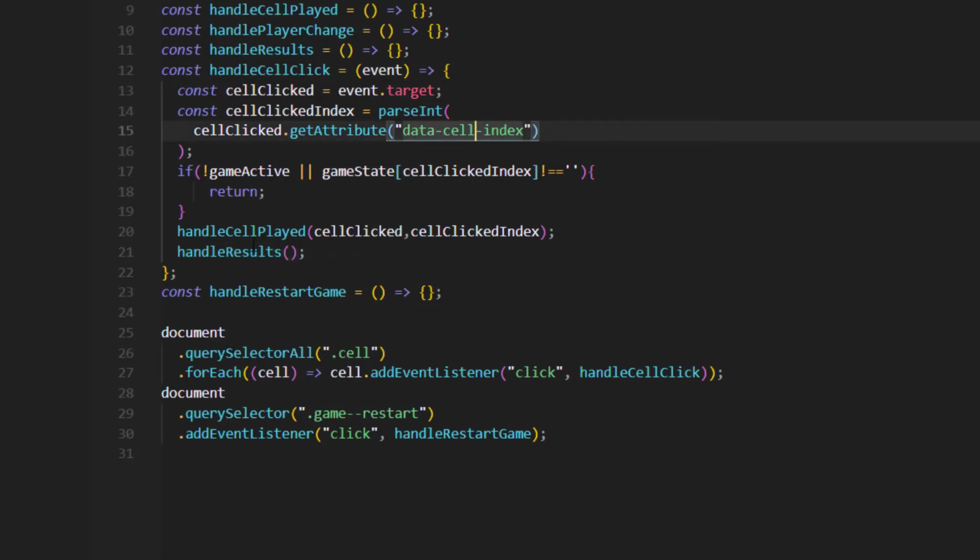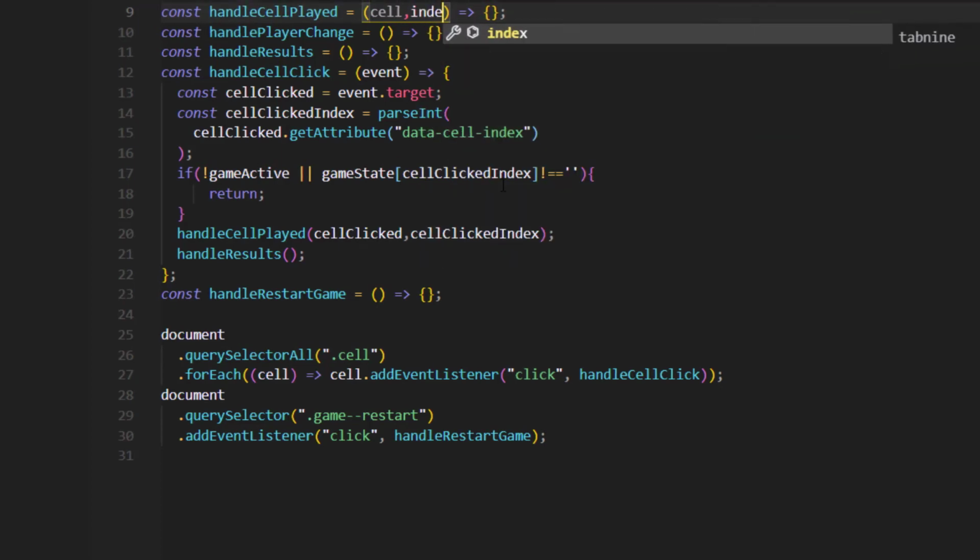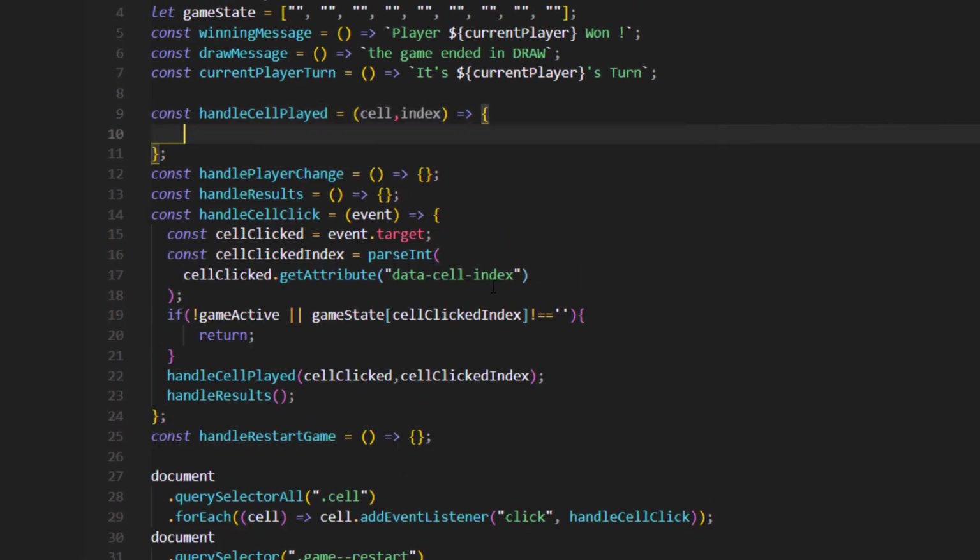So here we go to the handle cell play. As we gave it two properties, we're gonna introduce them here, the cell and the index. All we're gonna do right here is change two things.